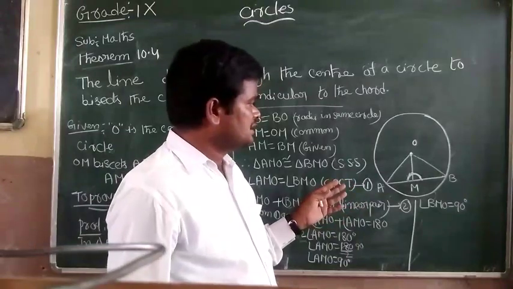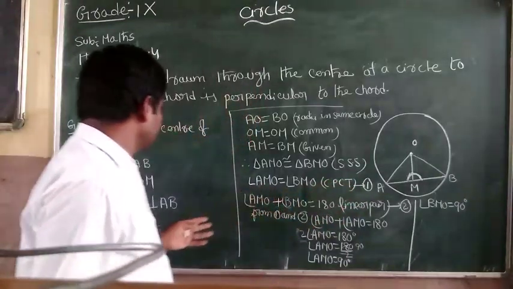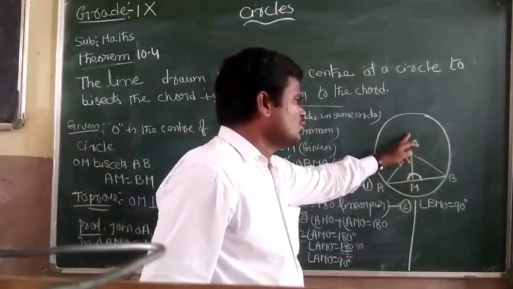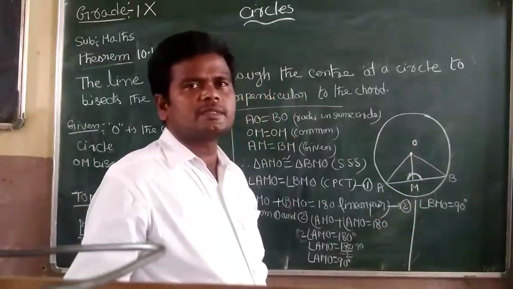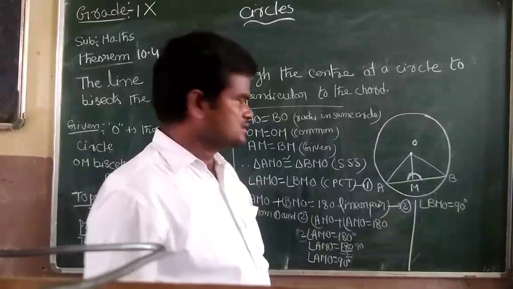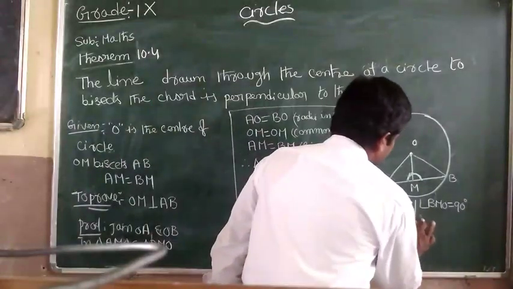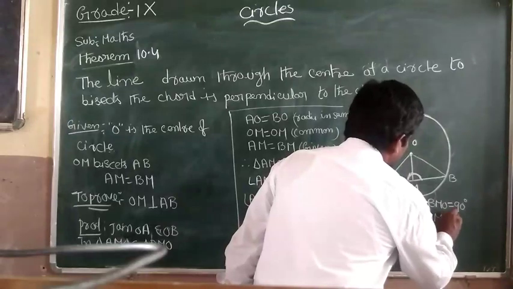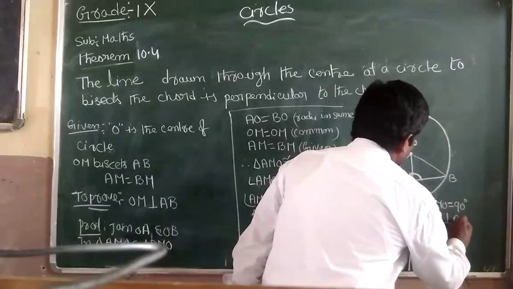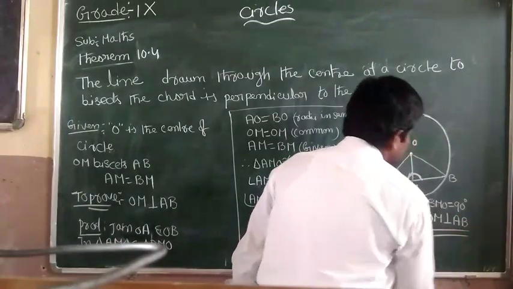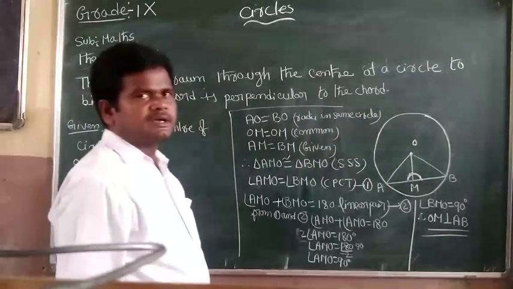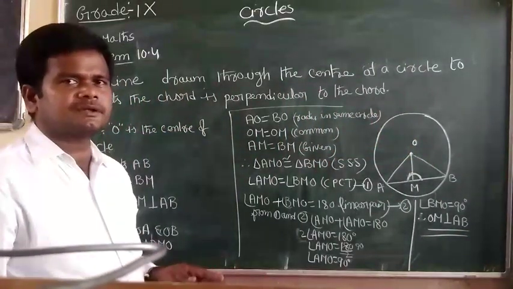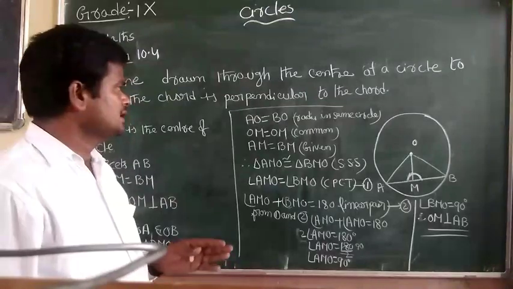These two are 90 degrees, so OM is perpendicular to chord AB. Therefore OM is perpendicular to AB. So this is the proof of theorem 10.4.